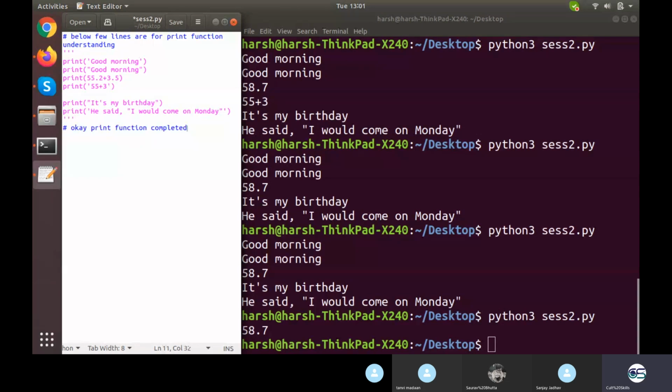I would comment out the whole of this stuff. Our next task would be to go for the input mechanism. How to take the input? Now, how to take the input has a simple function, which is input. Simple enough, input. This is the function, but not so simply.